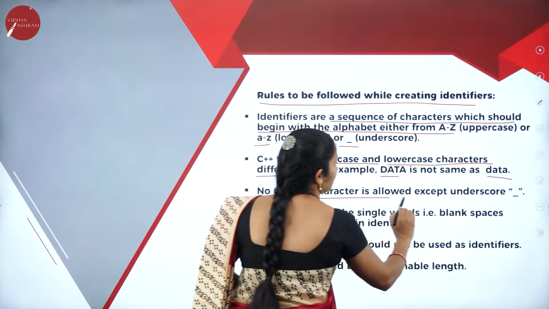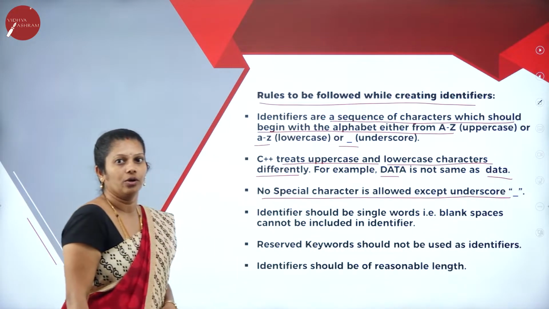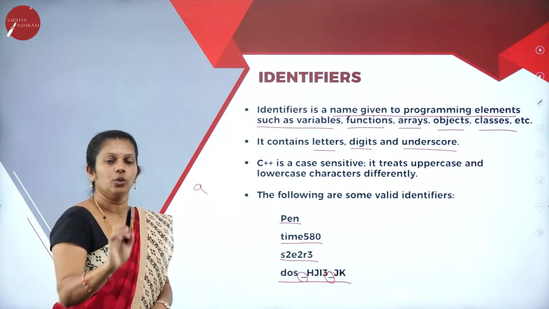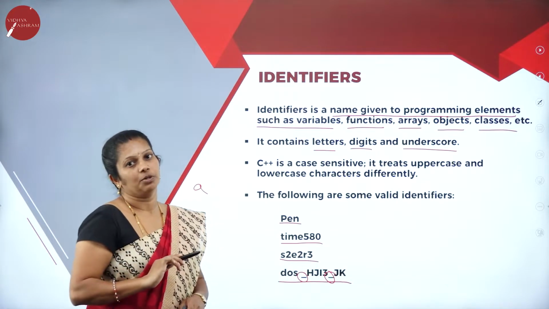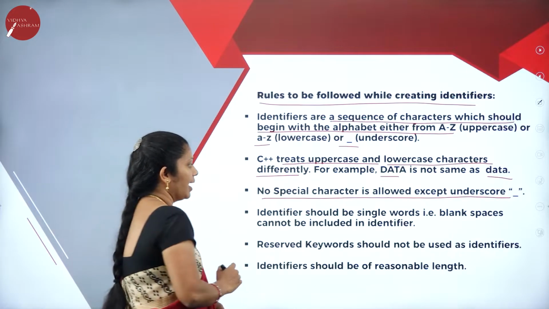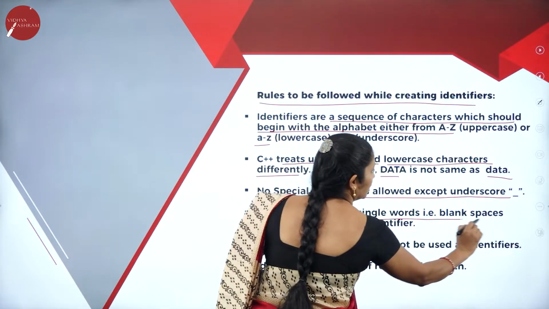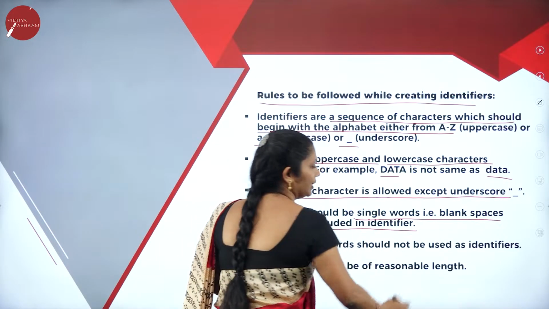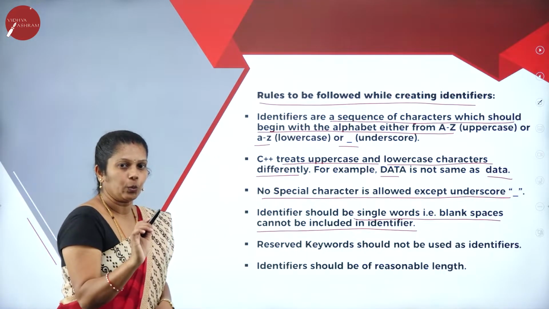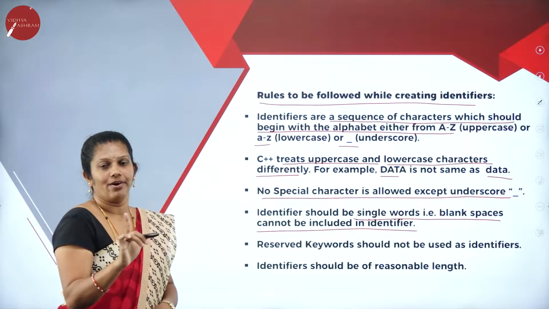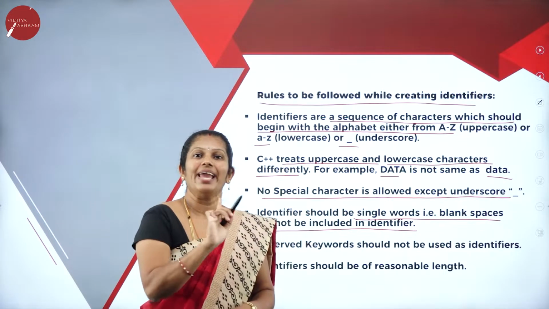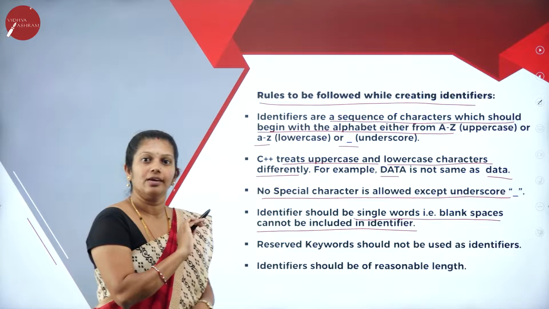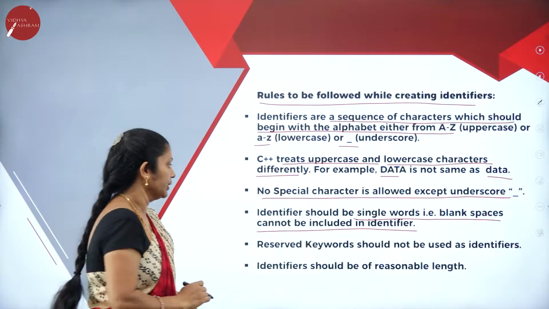No special characters are allowed except underscore. As I already told you, if you observe here, only underscore I can use. Except underscore, we are not supposed to use any special characters here. Then an identifier should be a single word. Blank space cannot be included in an identifier. In between, if I want to declare any identifier, we are not supposed to give any space. If I want, I can use underscore only. In between, spaces are not allowed. Compulsorily, it is a single word only.